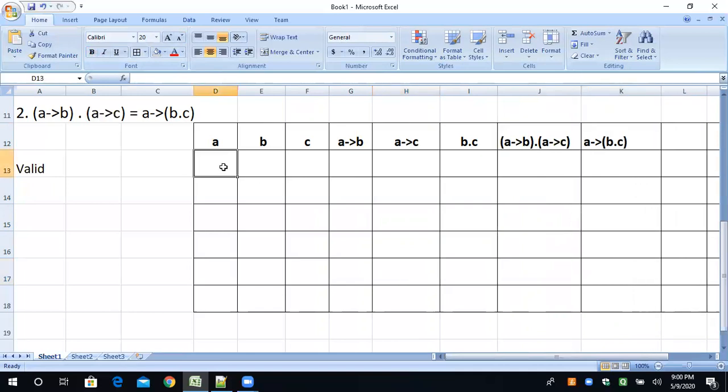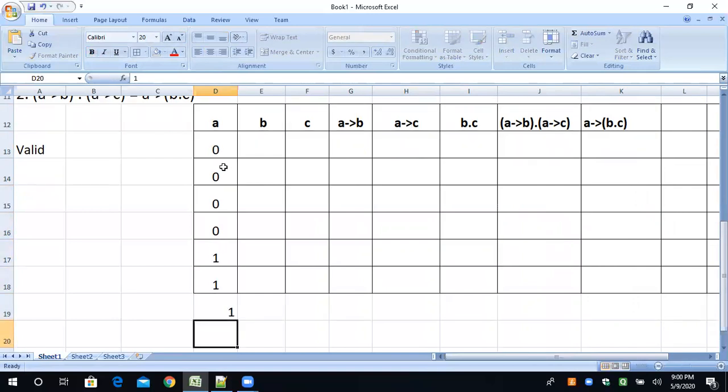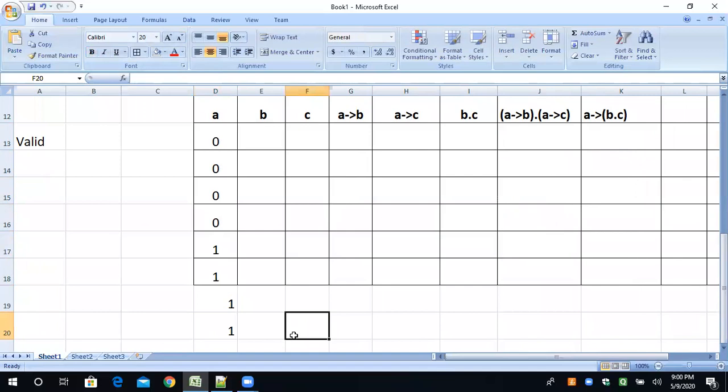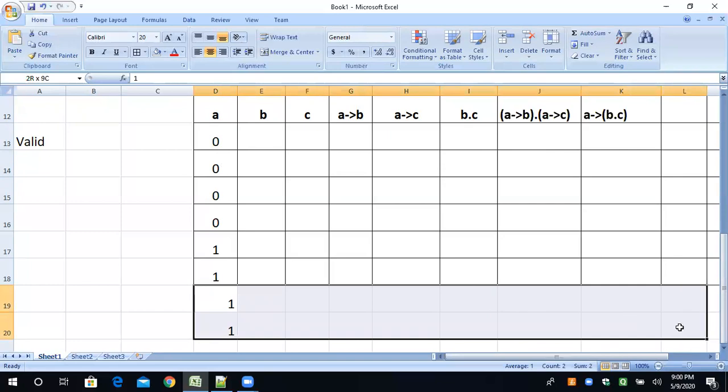Now there are three variables. So how many combinations? 2 to the power 3 is equal to 8 combinations. So 0, 0, 0, 0, 1, 1, 1, 1. Eight rows.